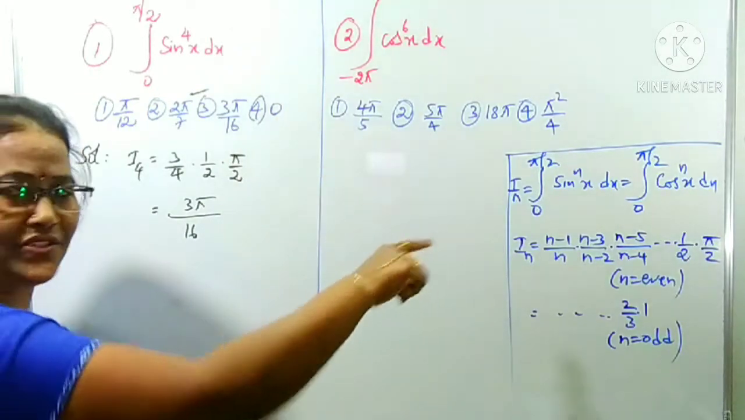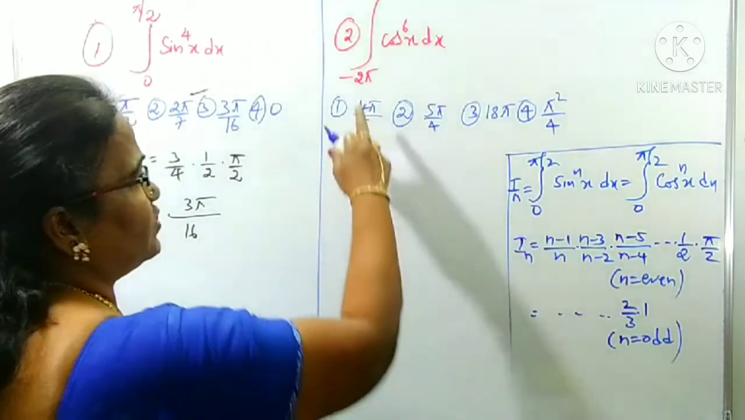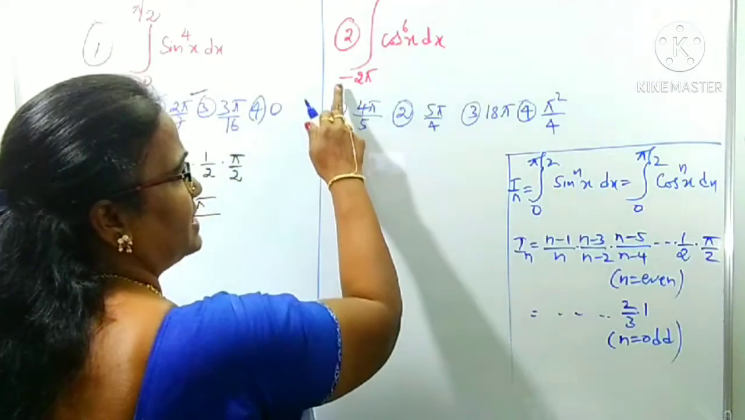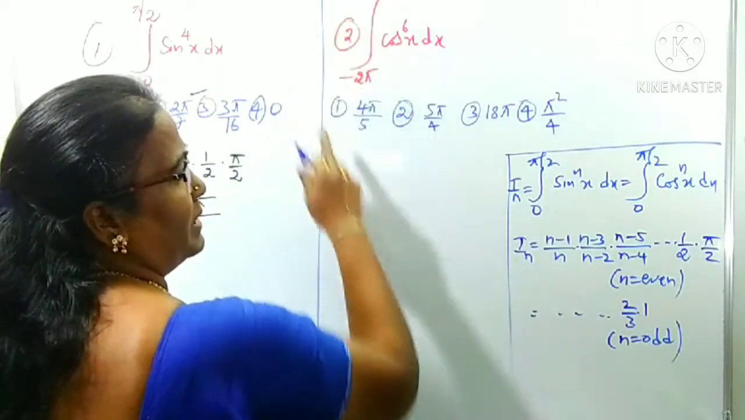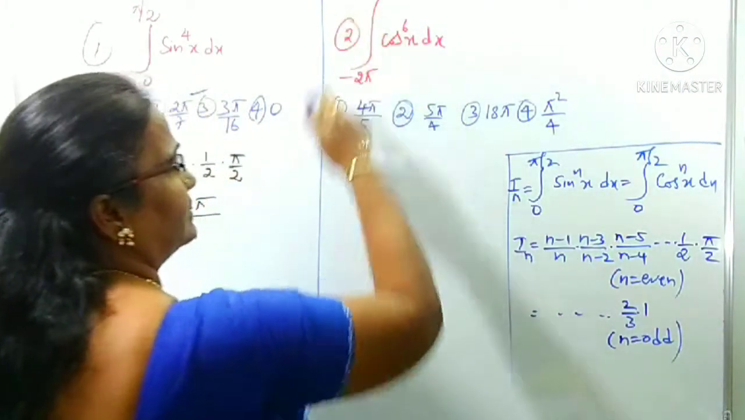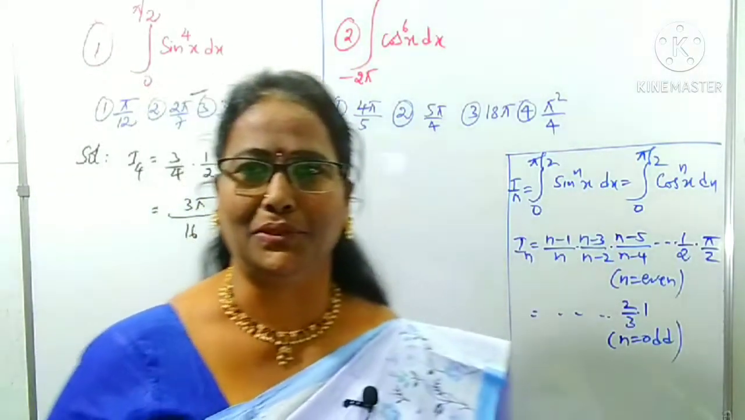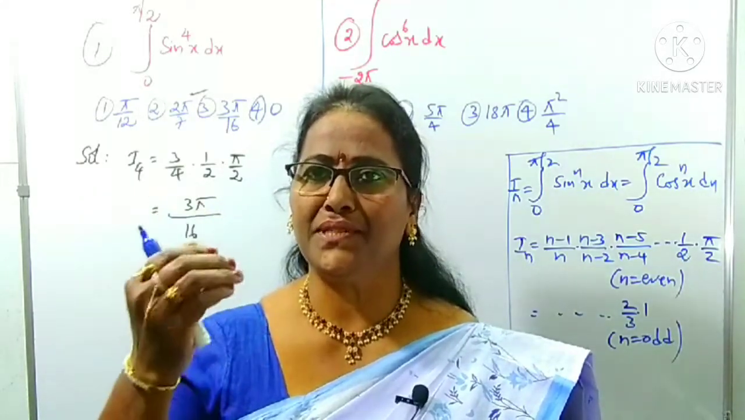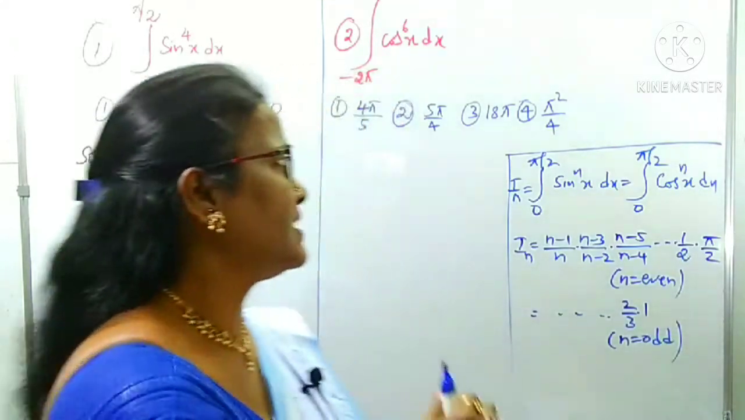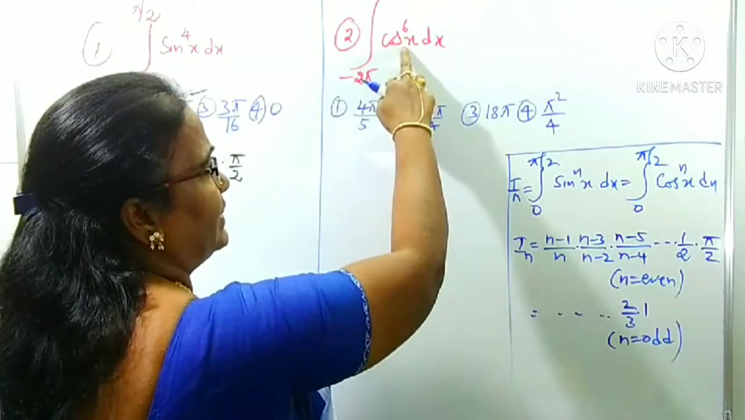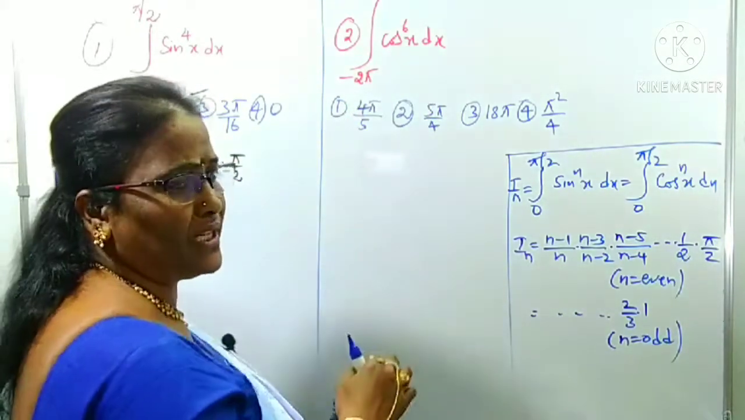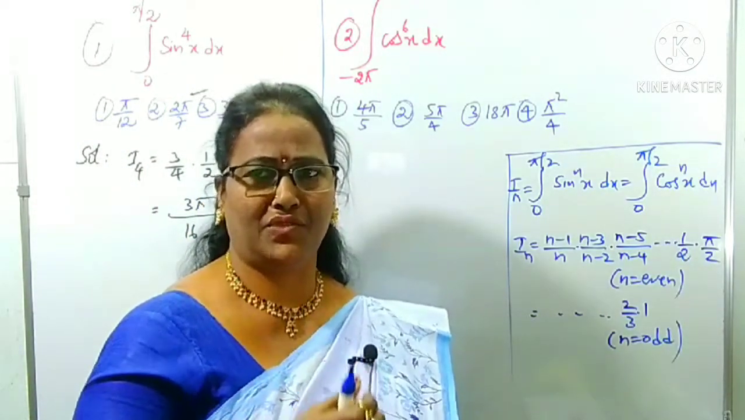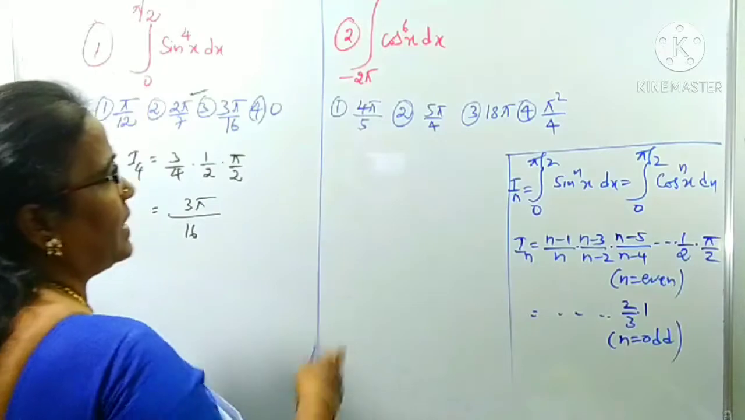Now we can come to the next question. Is it clear? Just concentrate. In this question you can observe that the cos power n form is there, but the limits are not from 0 to pi by 2. Is 0 to pi by 2 there? No, it is minus 2 pi to plus 2 pi. We can reduce the limits first. The function is in the form of x1 into x only, otherwise you can reduce that also. We will discuss one by one. No need to worry.